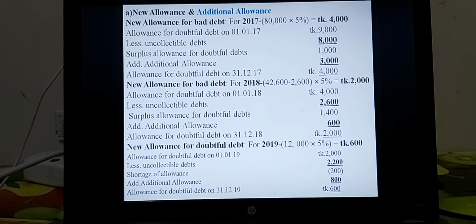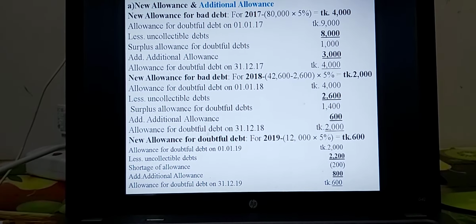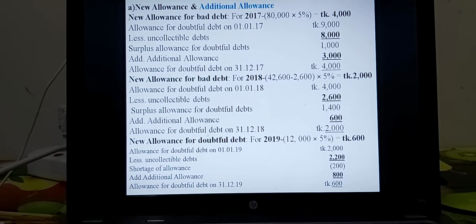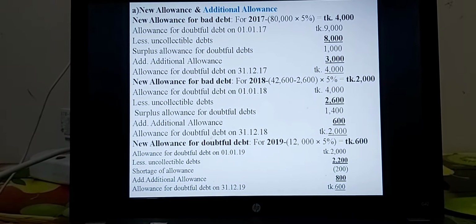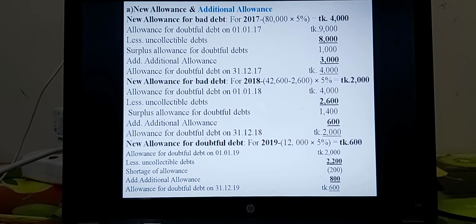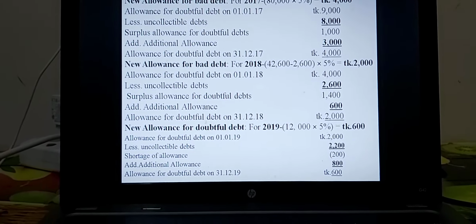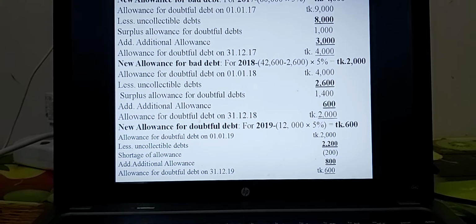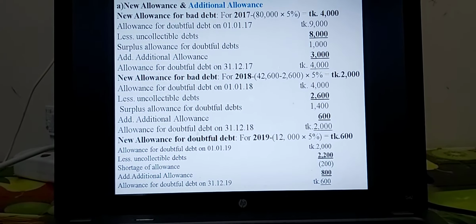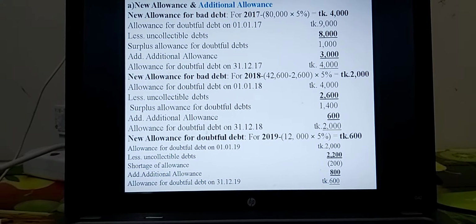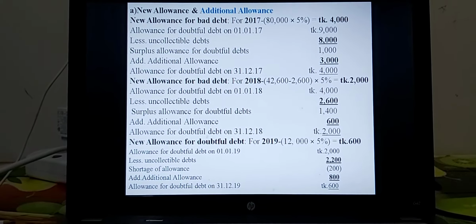So allowance for doubtful debt on opening balance 9,000 less uncollectible debt, and that is bad debt taka 8,000. At this moment, remaining surplus allowance for doubtful debt is taka 1,000.